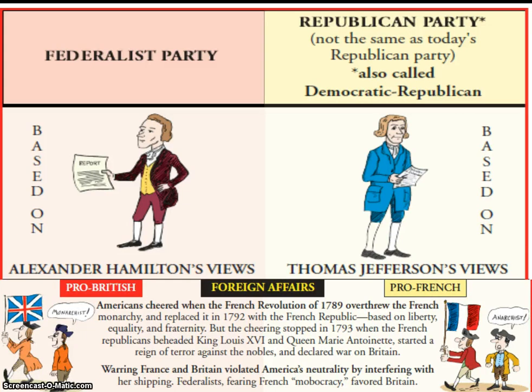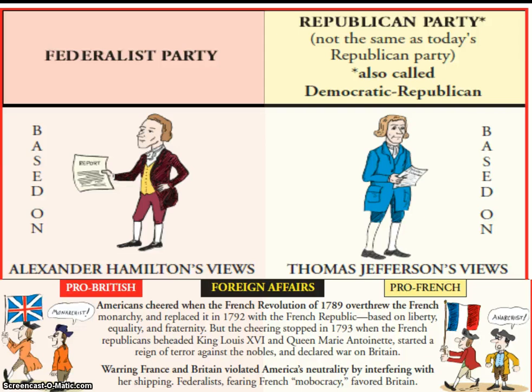When it comes to foreign affairs, they are on opposite ends of the spectrum. Hamilton, pro-British. Okay? Jefferson, pro-French. The Americans are going to cheer when the French have a revolution in 1789 and overthrow the French monarchy and replace it in 1792 with the French Republic, which is based on liberty, equality, and fraternity. But the cheering stops in 1793 when the French Republicans beheaded King Louis XVI and Queen Marie Antoinette and started a reign of terror against the nobles and declared war on Britain. Okay, lots of drama. You'll find out a lot more about that in world history.